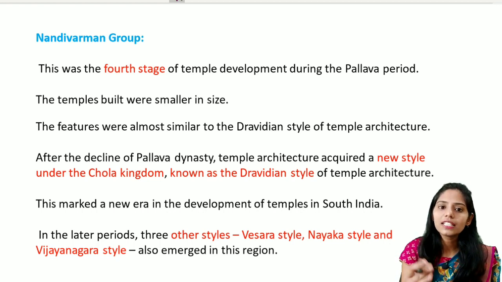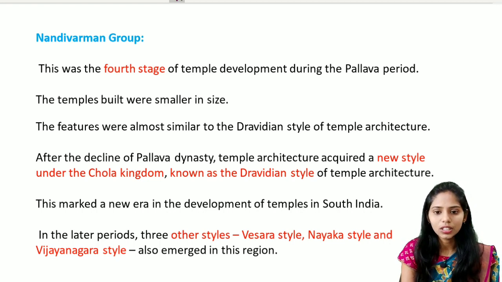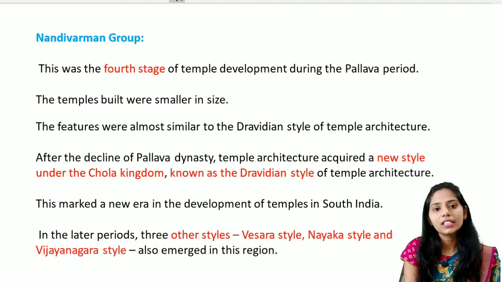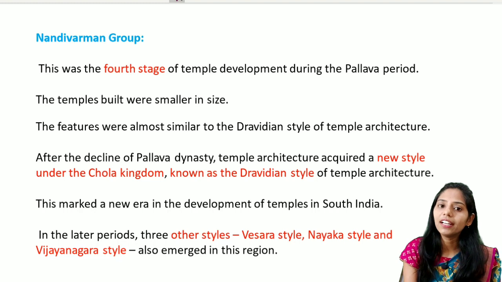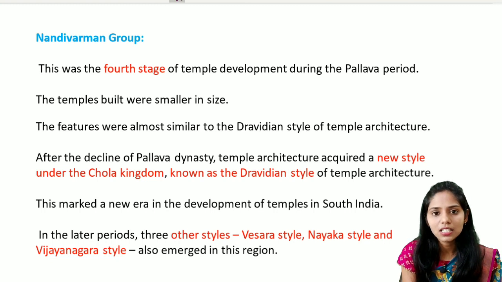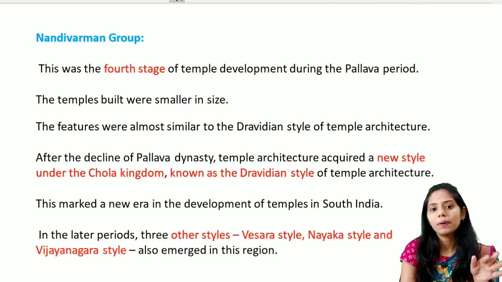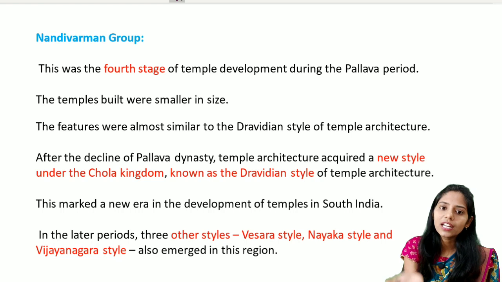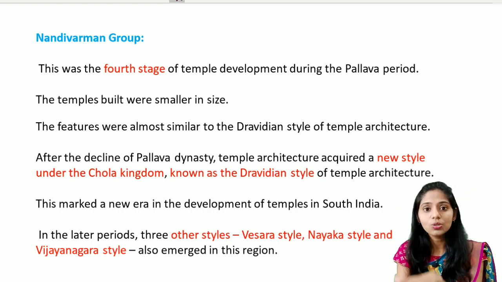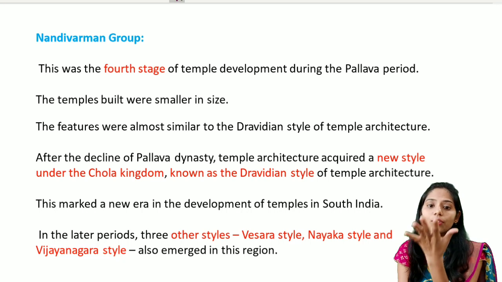And if you see, there is a decline of the Pallavas during this time, and because of this decline, temple architecture acquired a new style under the Chola kingdom. So for the first time, temple architecture started in South India during the Pallavas. Then the Pallavas declined, and later there was a rise of the Cholas. Because of the rise of the Cholas, we see a new style of temple architecture evolving.